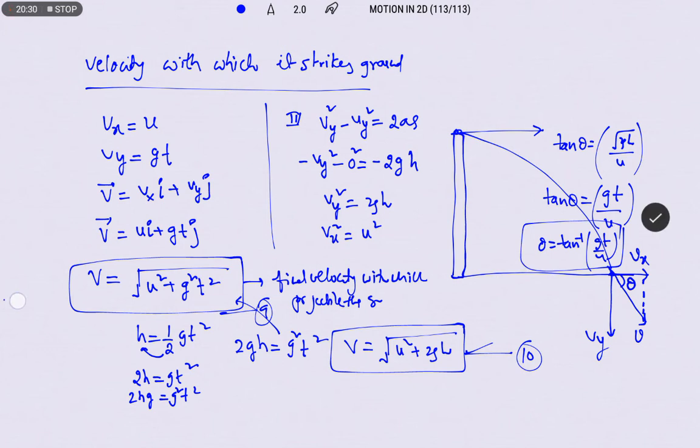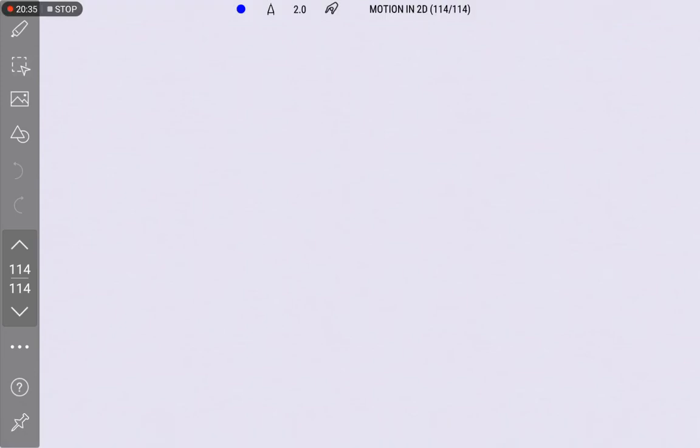Right, now let us discuss the elevation of a point.